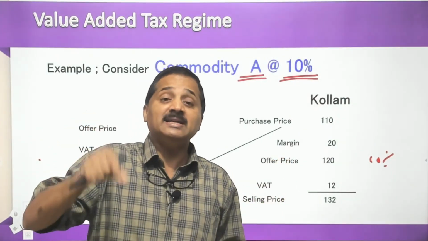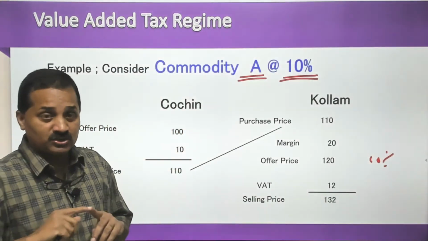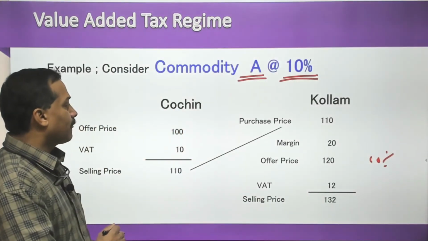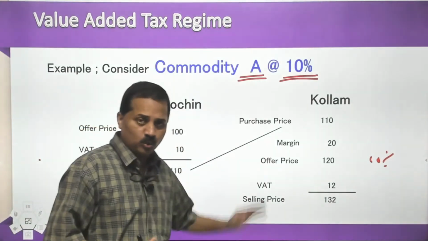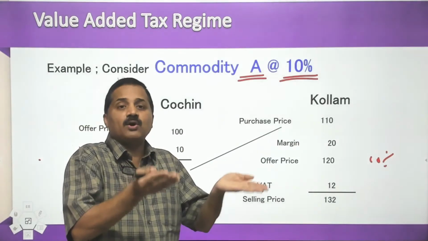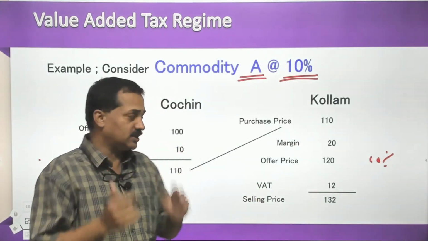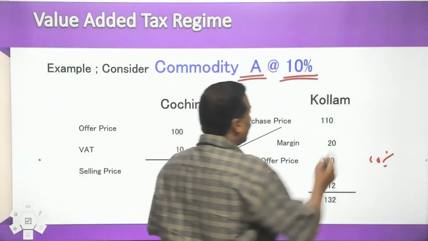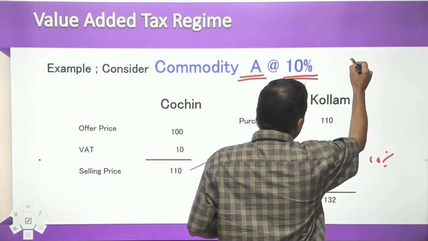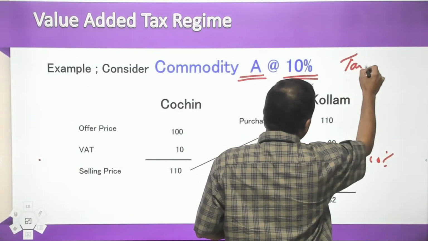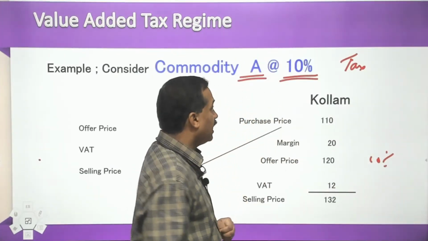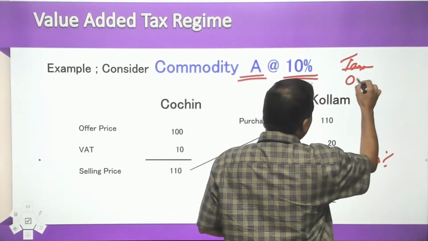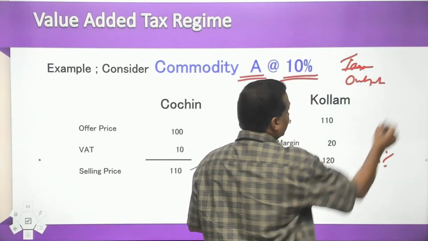Now comes the tax administration changes. Look, I have completed the transaction, I bought and sold. Now to the tax authorities I am supposed to give the tax returns. In the tax returns, the tax collected is called output tax. That output tax, meaning the tax collected, is 12 rupee.